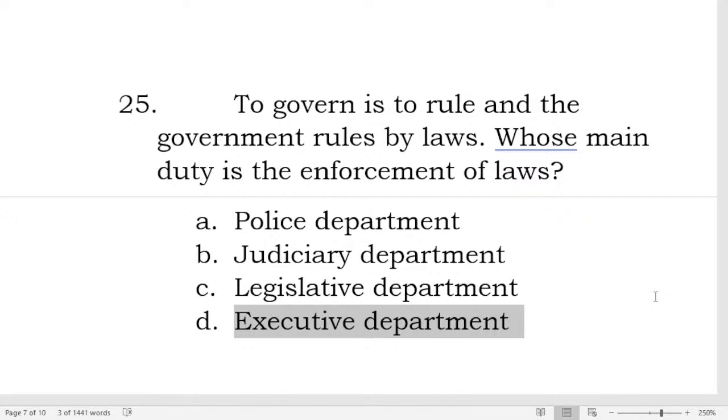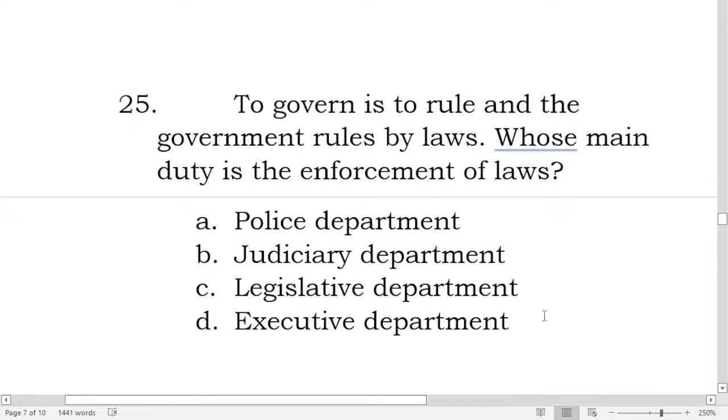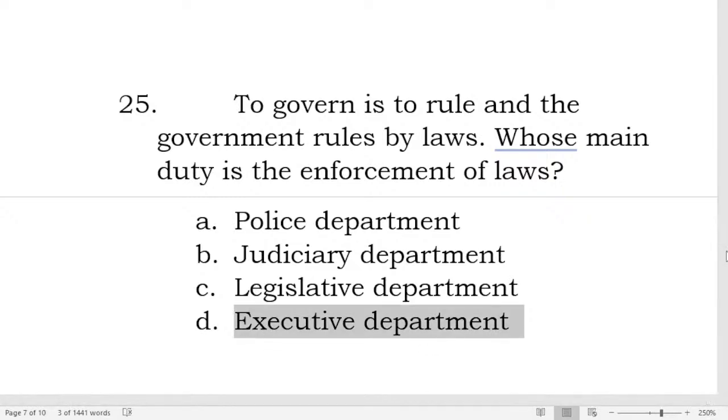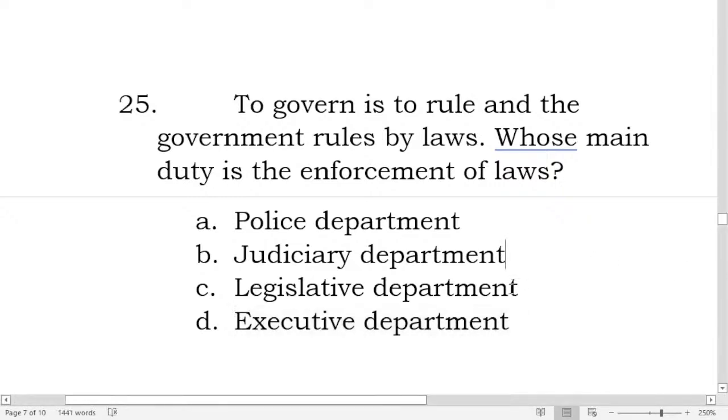The DILG is run by an alter ego to the president, which is the Department of Interior and Local Government Secretary, right? Okay, and that is under the police powers, which rest on the executive department. The executive is the implementer or enforcer of the laws.